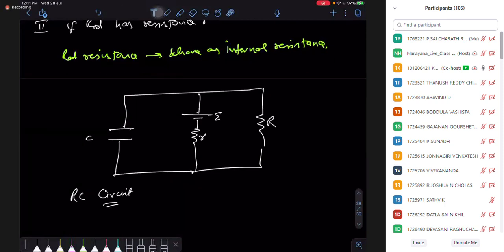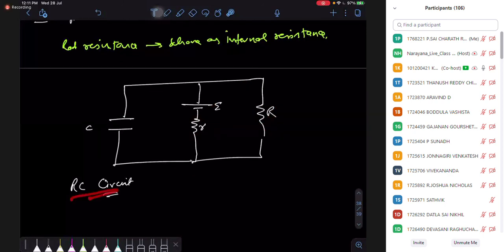Now in this case, my battery is not directly connected with the capacitor. There is a resistance also. So the battery is not shared by the capacitor. The capacitor is charged along with the resistance, and this resistance also plays a role. So it is an RC circuit, a charging circuit.